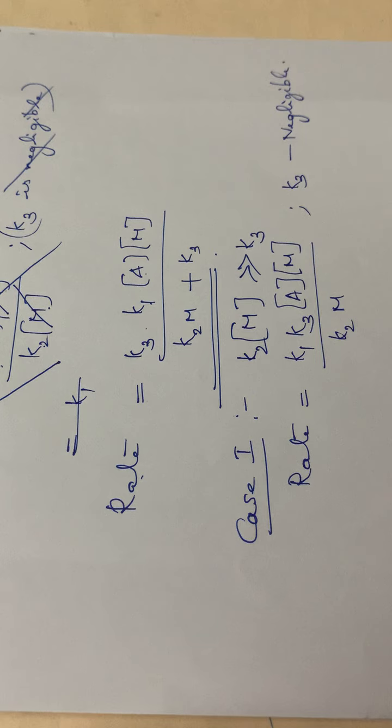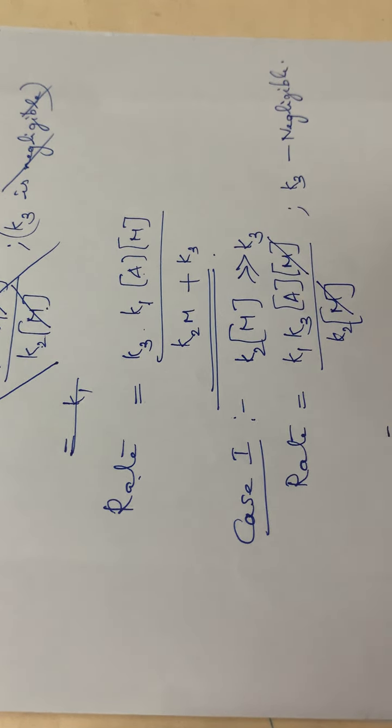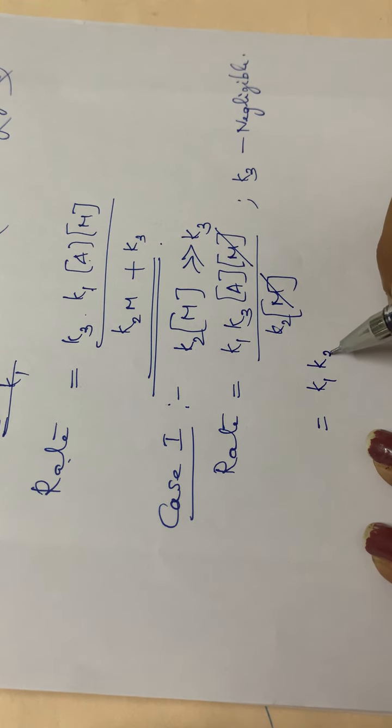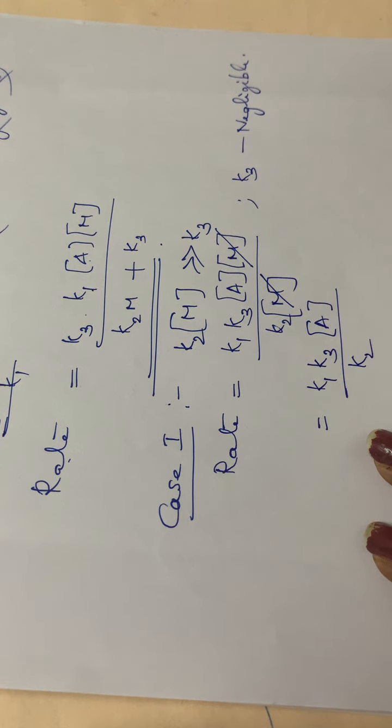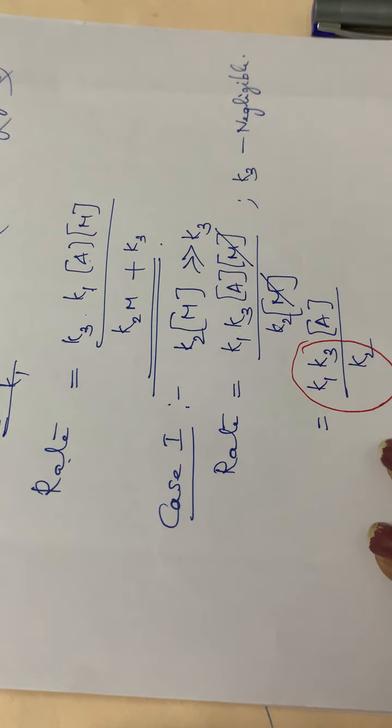So here again, M got cancelled. So rate will be equal to K1 K3 into concentration of A divided by K2. Again this K1 K3 by K2, all are constants, isn't it? So we can put it as K dash.